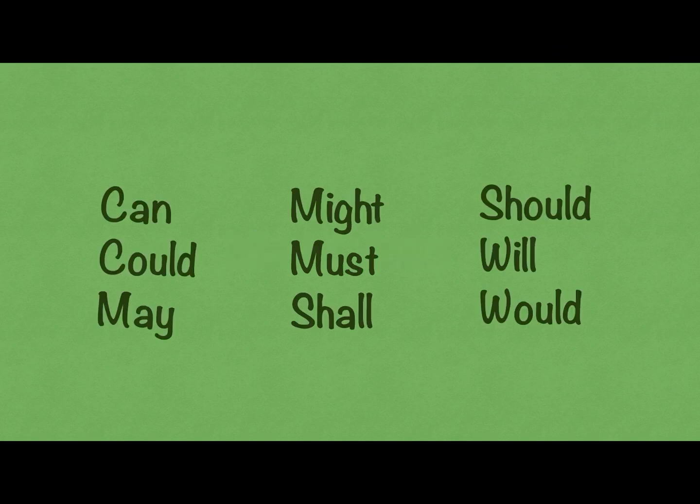Modal verbs. So here they are. Here are all of the modal verbs in the English language. Can, could, may, might, must, shall, should, will, would. Now, modal verbs can be seen as helping verbs because they help the main verb in a sentence. They can never be the only verb in a sentence. They always have to come alongside a main verb.